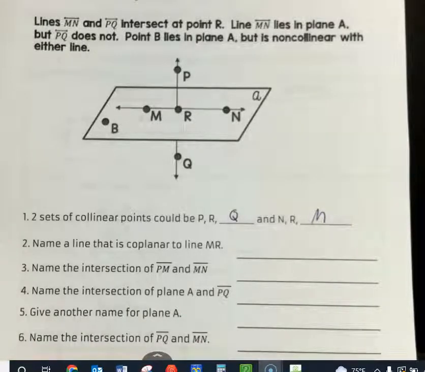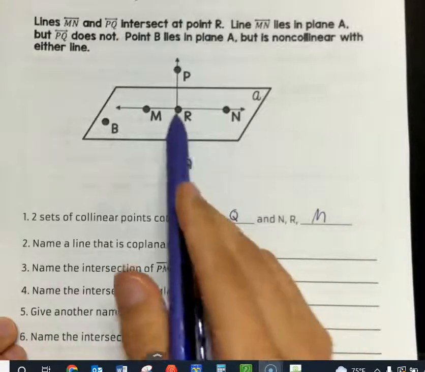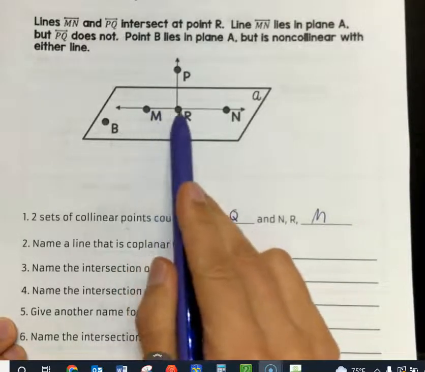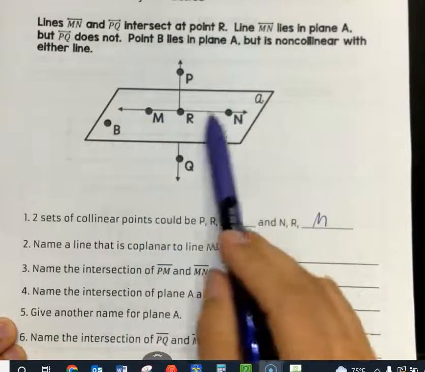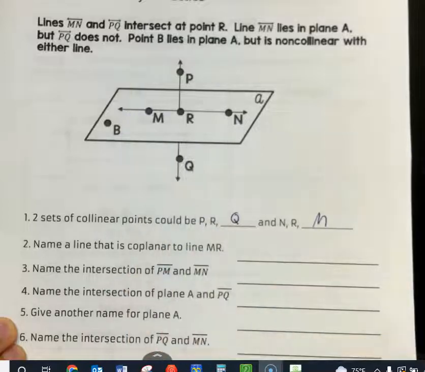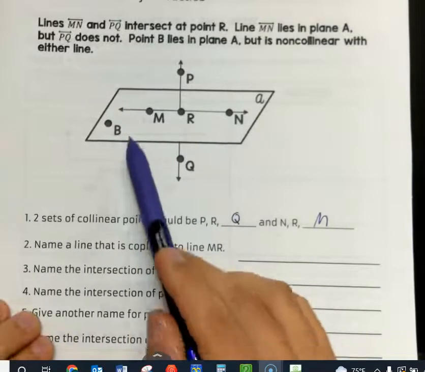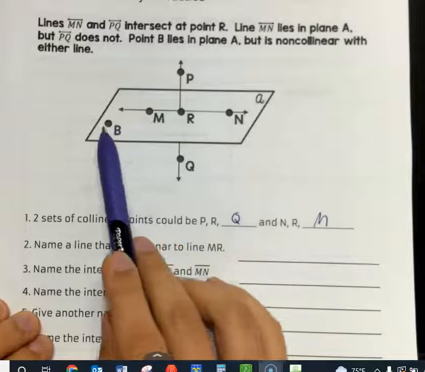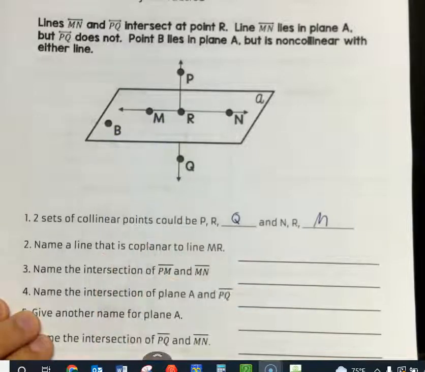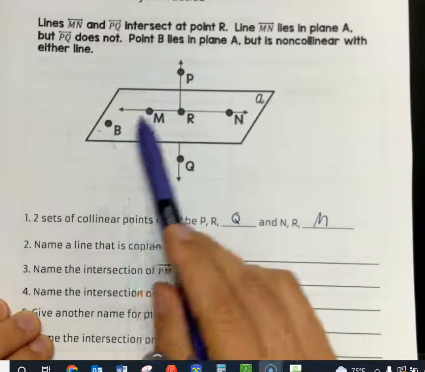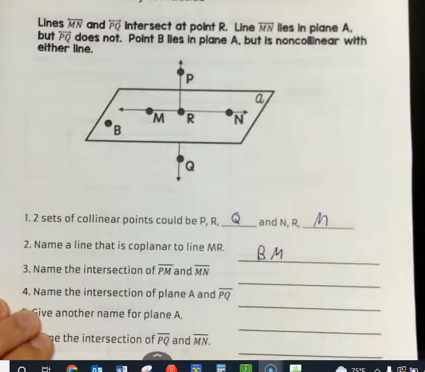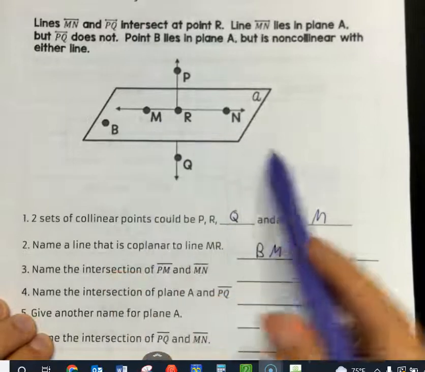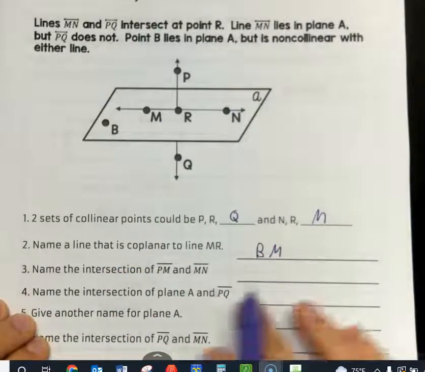Name a line that is coplanar to MR. So MR, let's see, if I said line MN, doesn't quite work because MN and MR are still the same line. So let's see another line that's on the same plane. Well, if I draw a line from B to M, then that line BM is on the same plane as line MR. They're both on plane A.